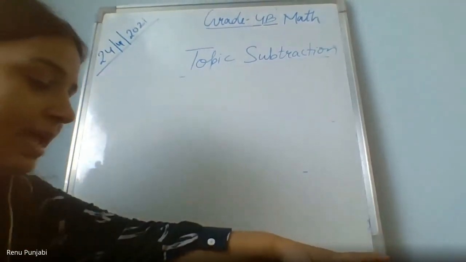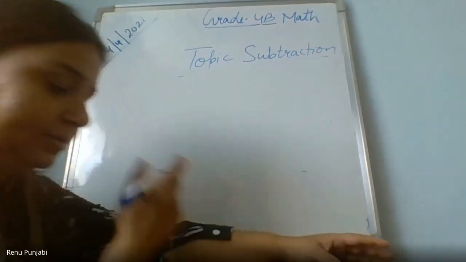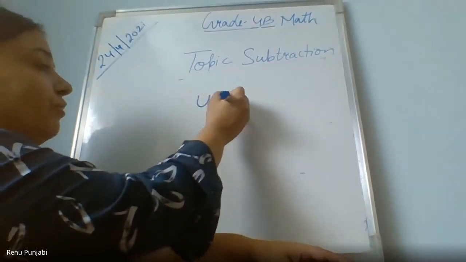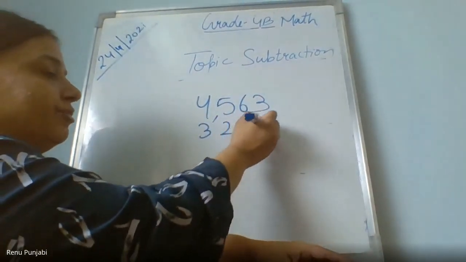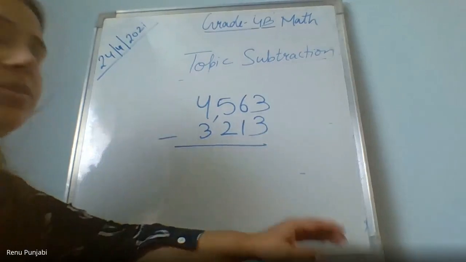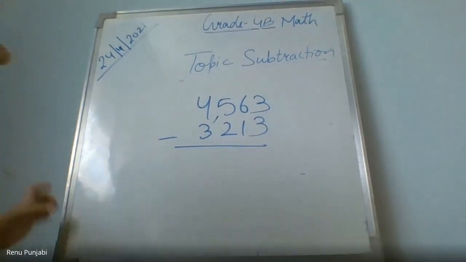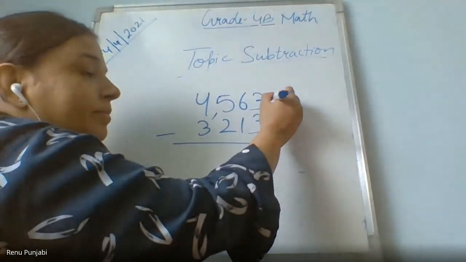Now, suppose I am writing some numbers here, 4563 and 3213, and you need to subtract it. So what is this number called?